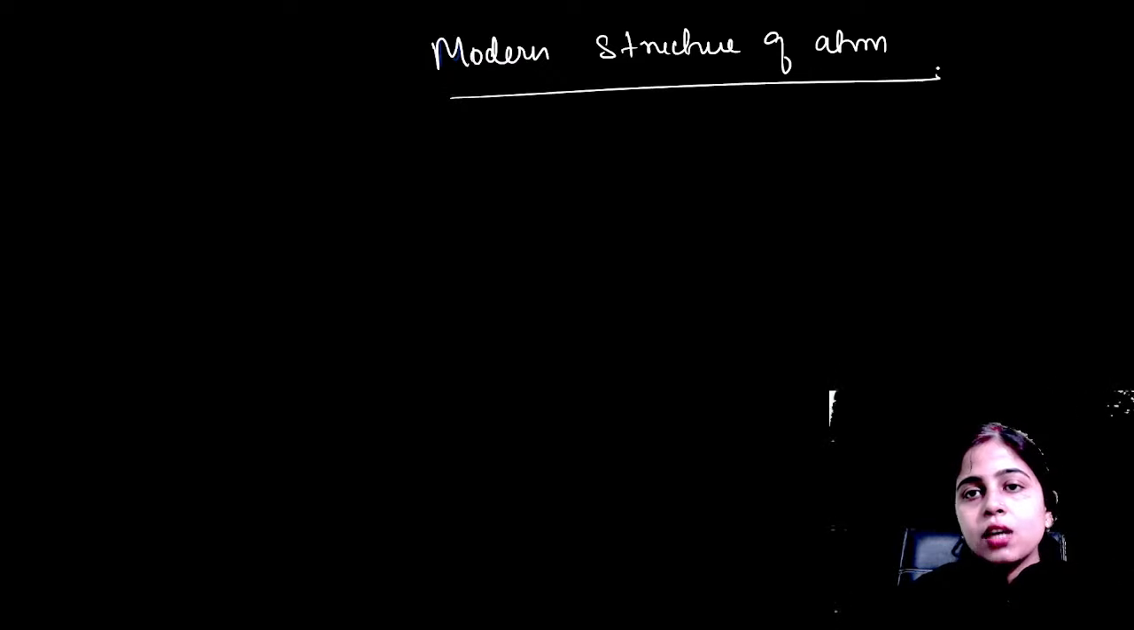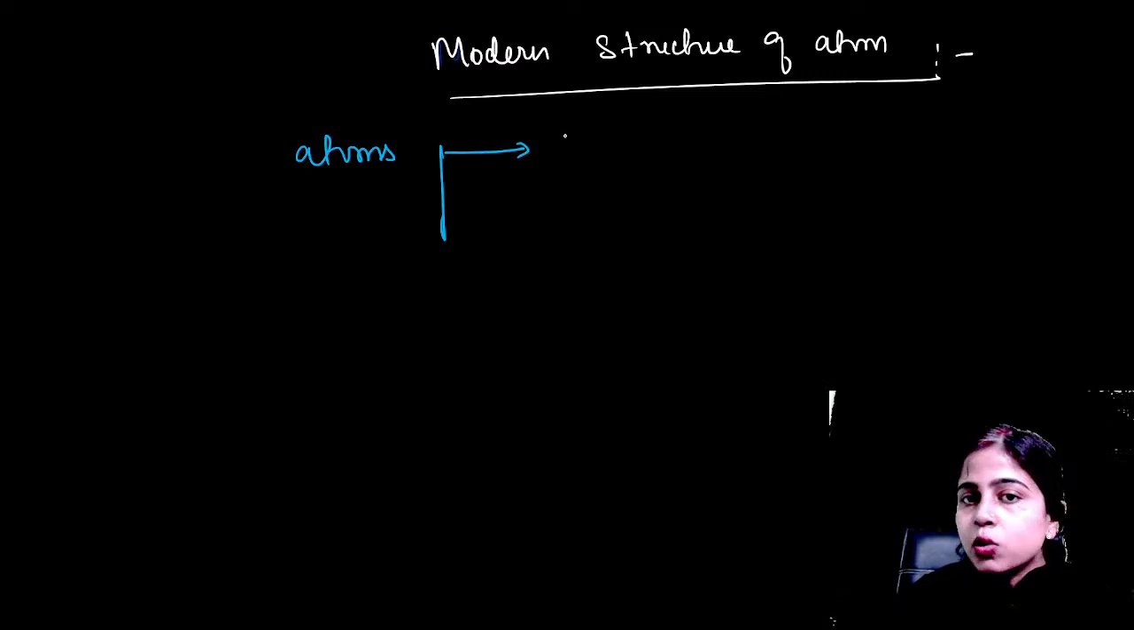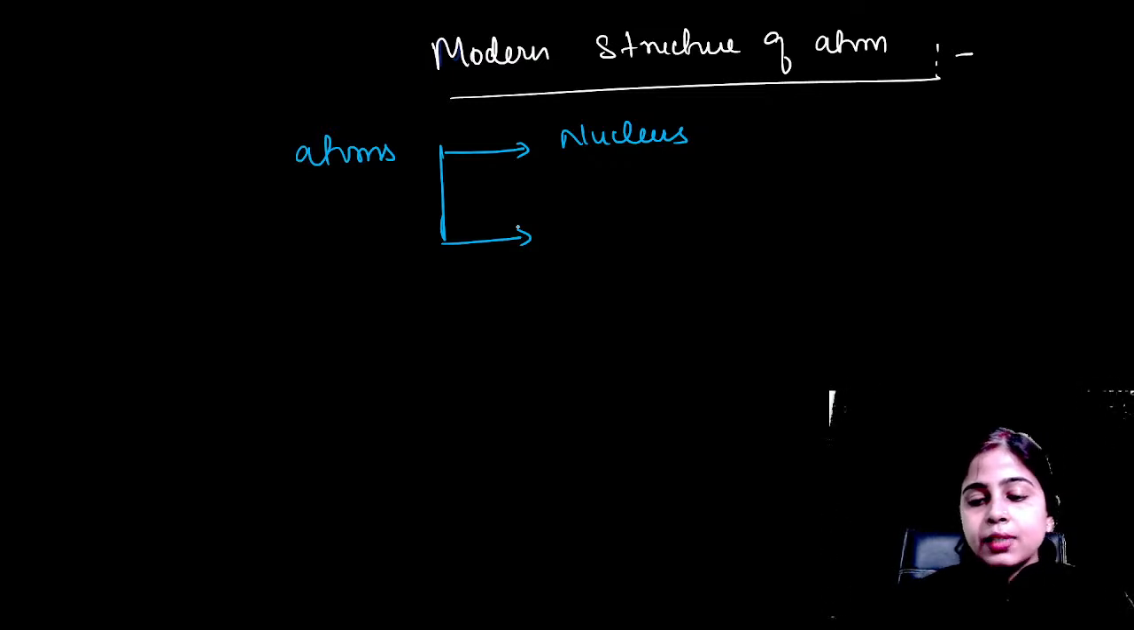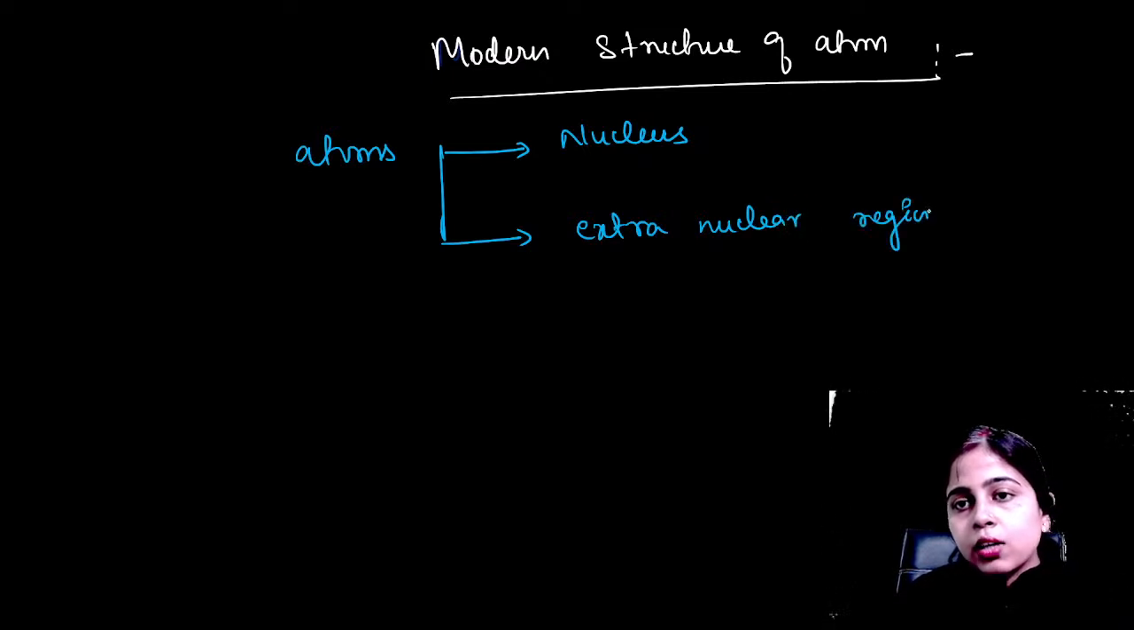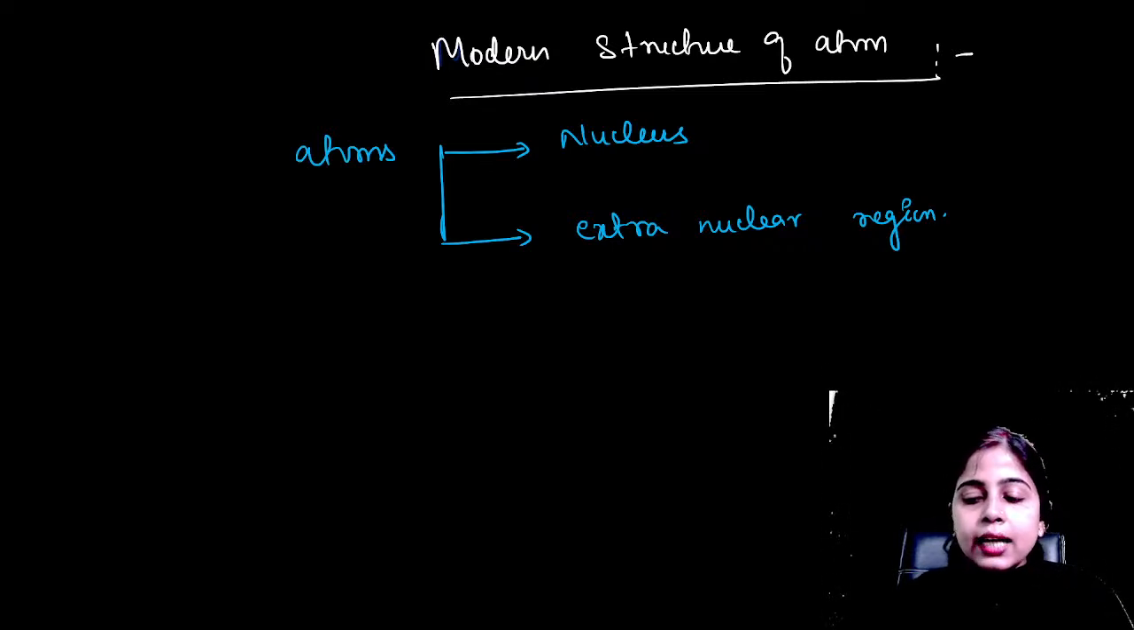Okay, modern structure of atom we are going to start now. What is this modern structure of atom? According to the modern structure of atom, your atom consists of two parts. Your first part is the nucleus. Your atom is divided into the nucleus, and so much empty space is there, in which there are imaginary paths called orbits. You can call that empty space the extra nuclear region. This is your extra nuclear region inside the atom. So these are the two parts into which your atom is divided.